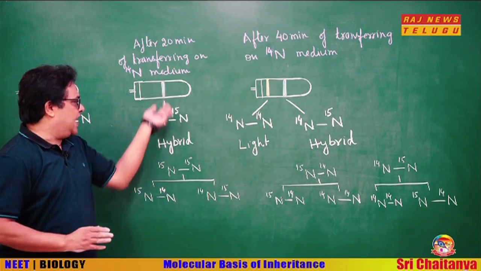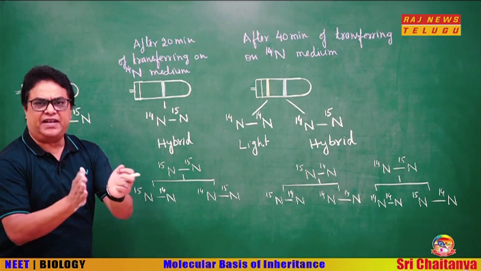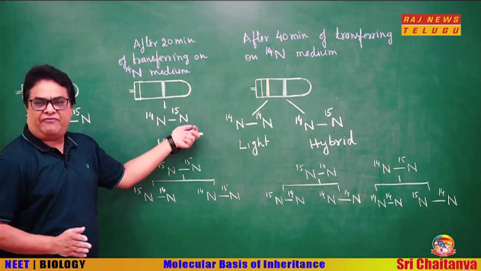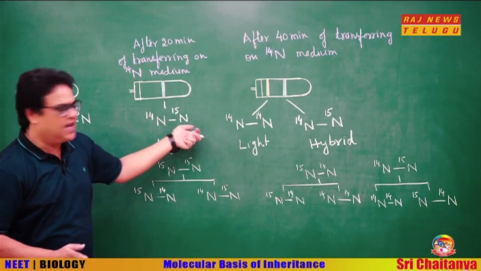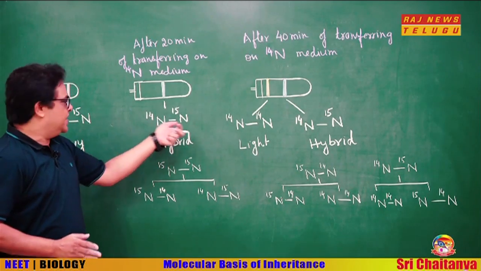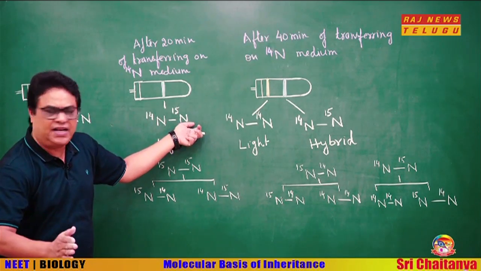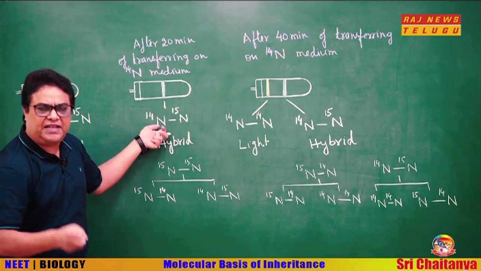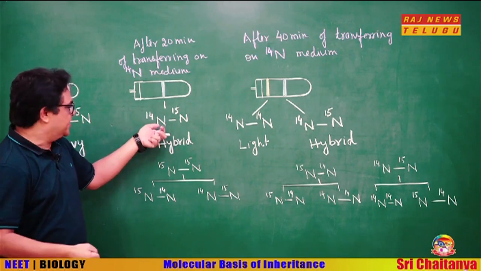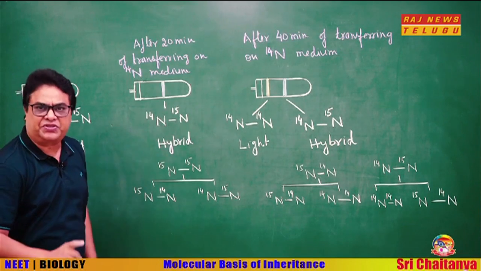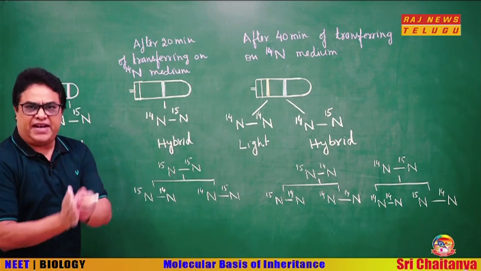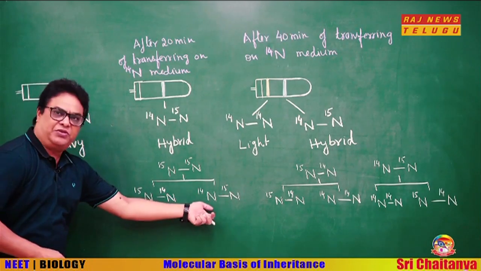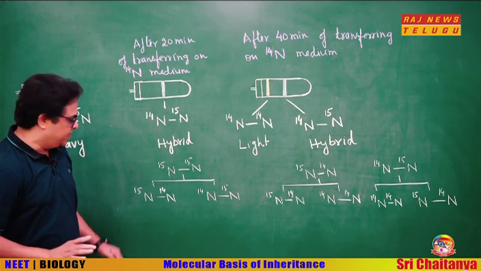It means that its density is somewhere in between the two. That is only possible when it has one N15 strand and one N14 strand. So, this is the parental strand, and this one is the new strand that has been formed, and since the culture medium is giving only N14, this N14 is the new strand. It means during DNA replication, both the DNA molecules that have been formed have the same density.